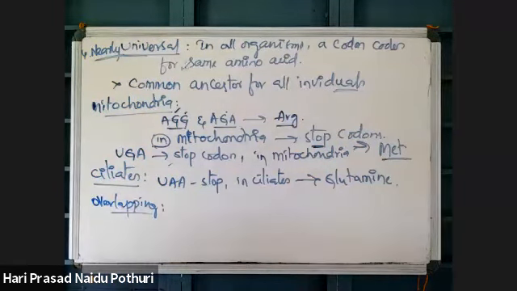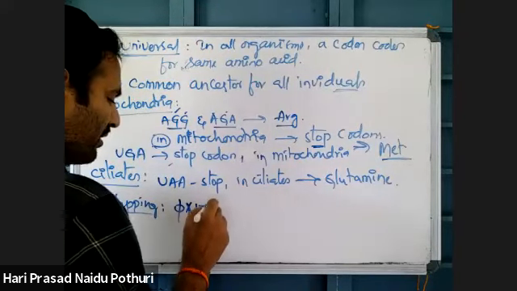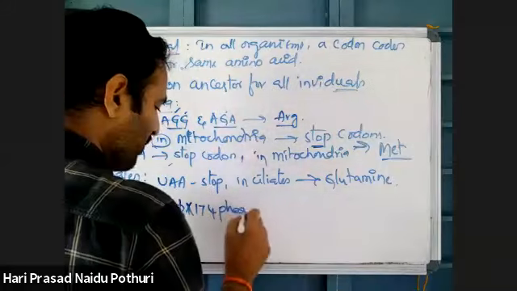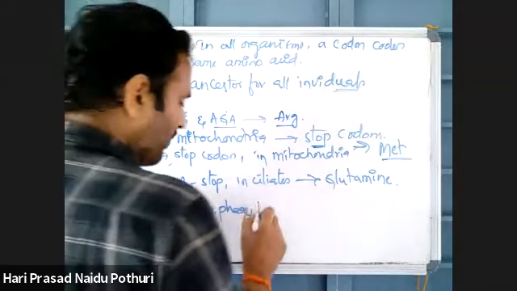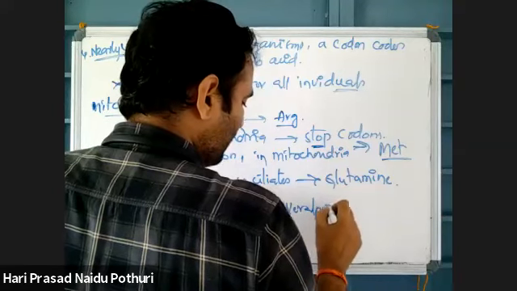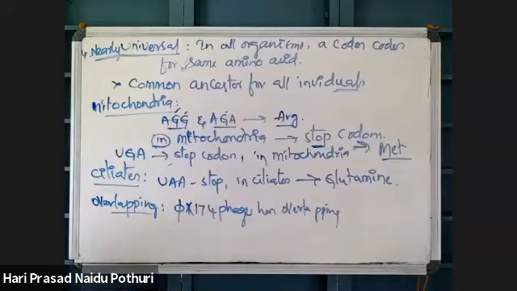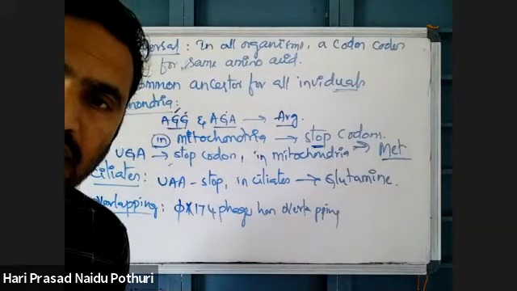Overlapping. Some animal viruses like the phiX174 bacteriophage have overlapping genes, but normally the codon is non-overlapping.